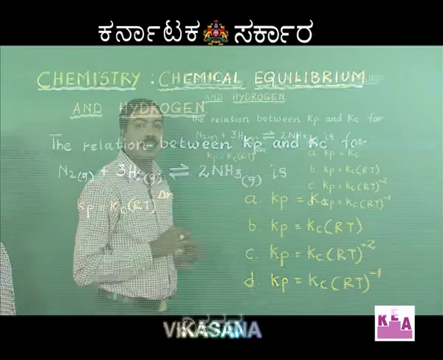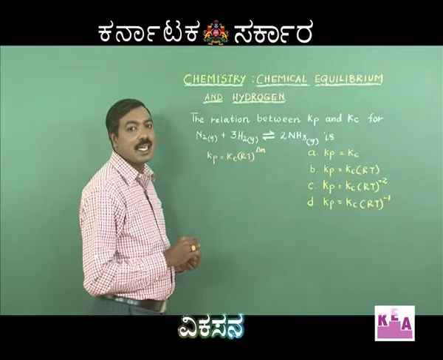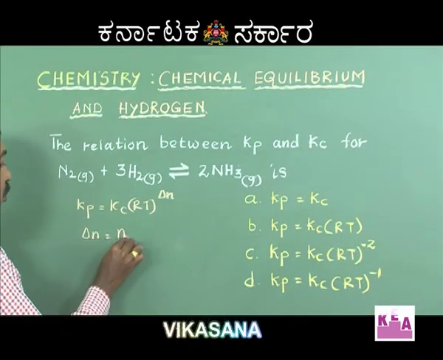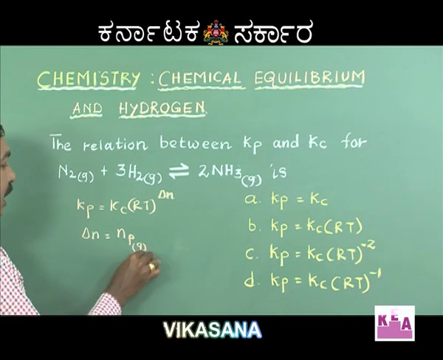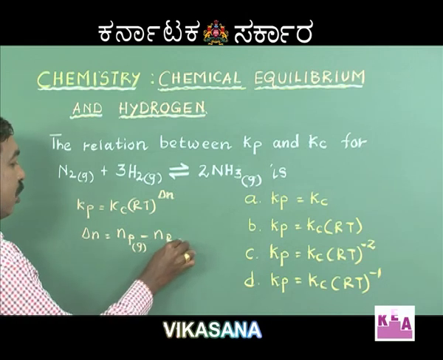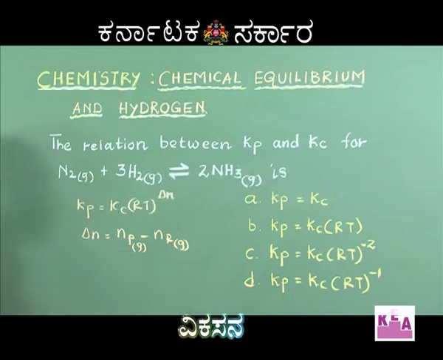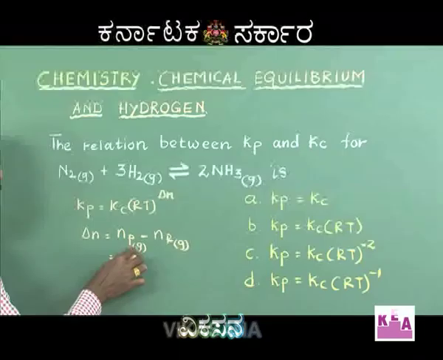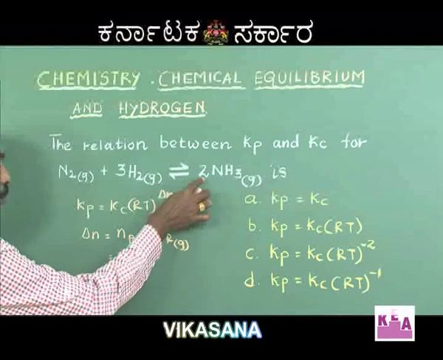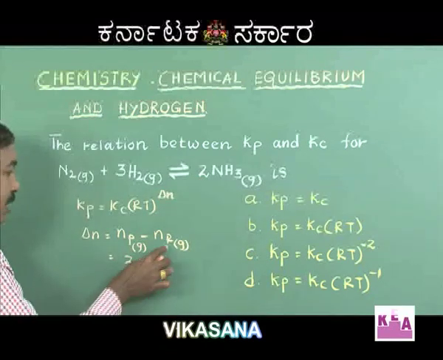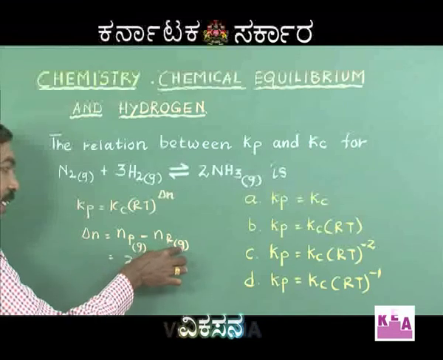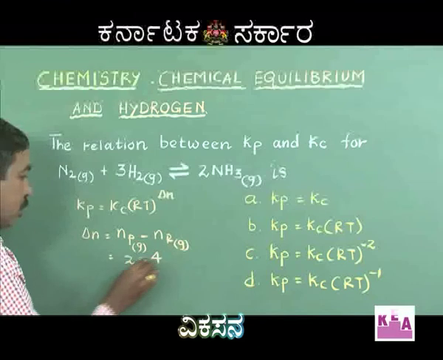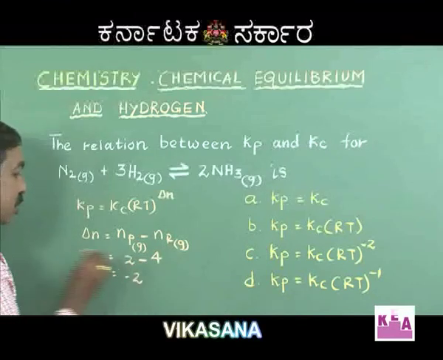All I need to do in this is calculate what delta n is. Delta n is equal to the number of moles of the products in gaseous state minus the number of moles of the reactants in gaseous state. The number of moles of the product in gaseous state is 2, minus the number of moles of the reactants in the gaseous state, which is 3 plus 1, 4. 2 minus 4 is minus 2.